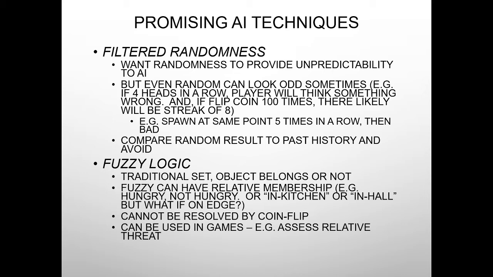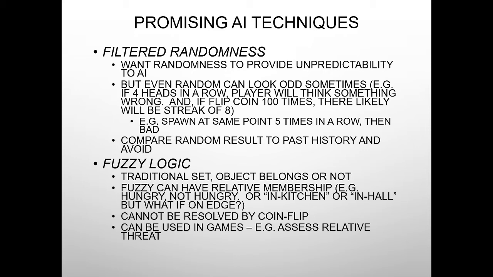The third technique is filtered randomness. You want randomness to provide unpredictability to AI. It would be fun, wouldn't it be? But even random can look odd sometimes. Example, if there are four heads in a row when tossing a coin, a player will think that something is wrong, and if you flip a coin 100 times, there likely will be a streak of 8 heads or 8 tails, and it might seem odd. Probability and possibility are two different things, I might add at this point.